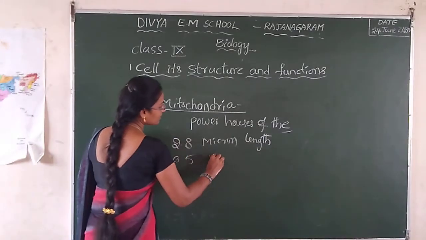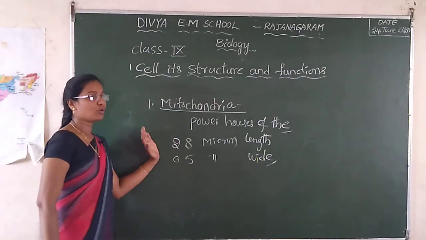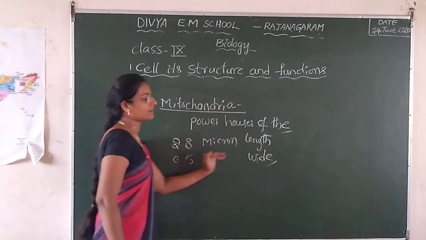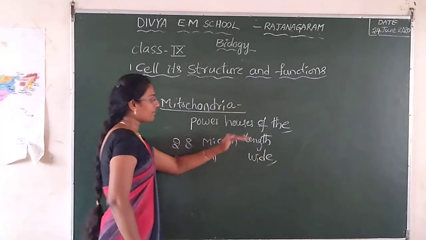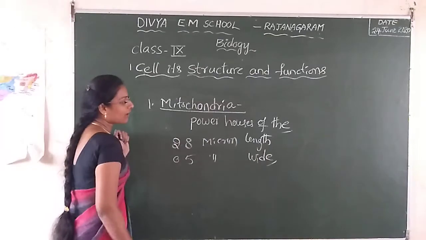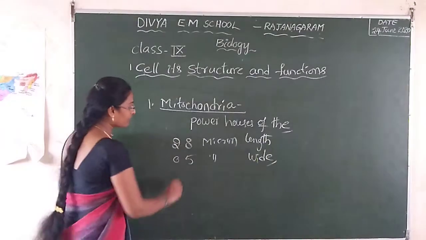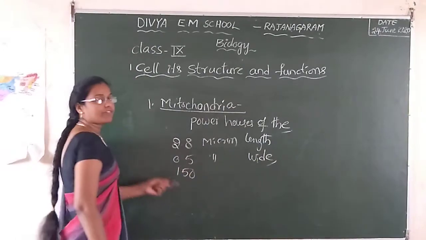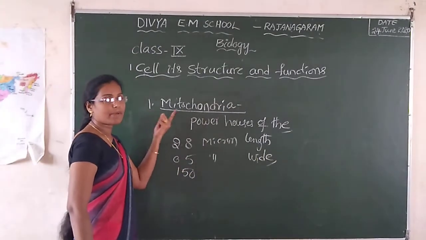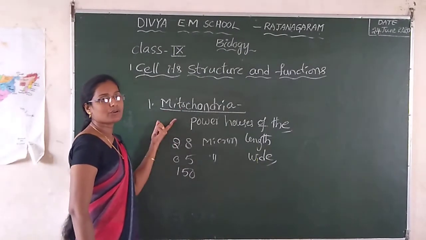0.5 microns wide, 2 to 8 microns long. This is the mitochondria. Mitochondria is very small, 150 times smaller than the nucleus.